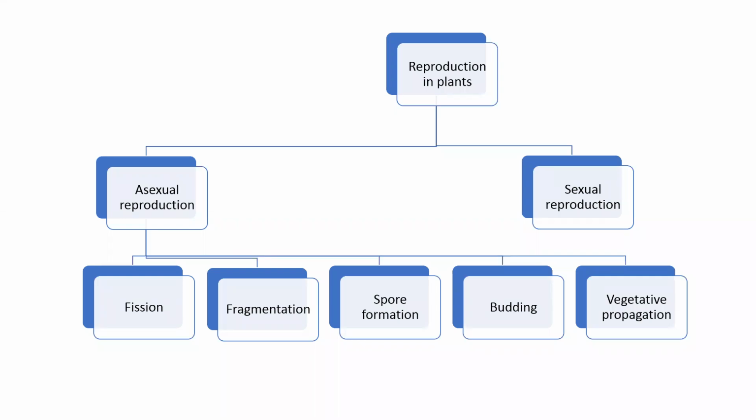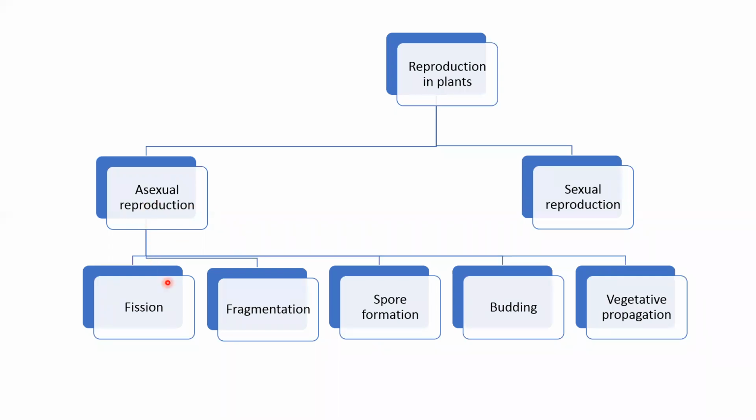Okay, so basically there are two types of reproduction: asexual reproduction and sexual reproduction. Asexual reproduction is when only a single parent is involved. Two parents are not involved. Yes, good everybody, your answer is correct. Lakshya Sharma, Abhinav Garg, Lakshya Bhardwaj, Arushi, very good. So asexual reproduction is when only a single parent is involved, and no gamete formation is there, no specific reproductive structure forms. That kind of reproduction is known as asexual reproduction.